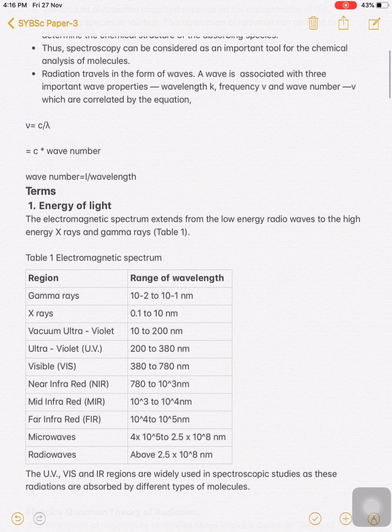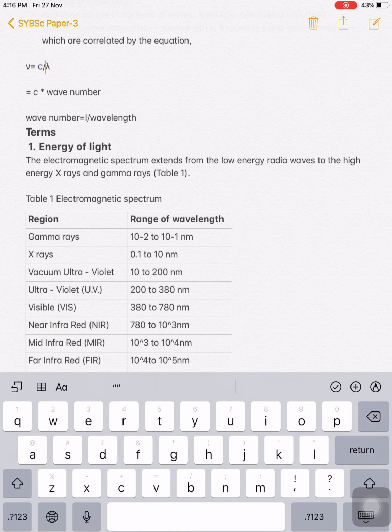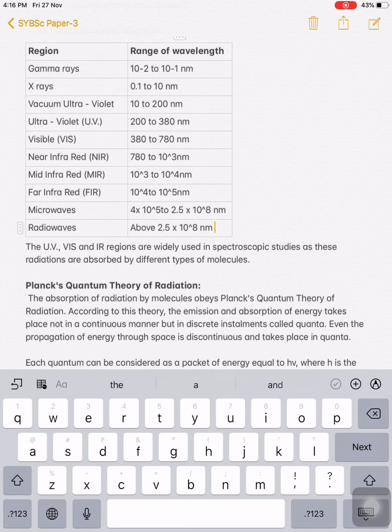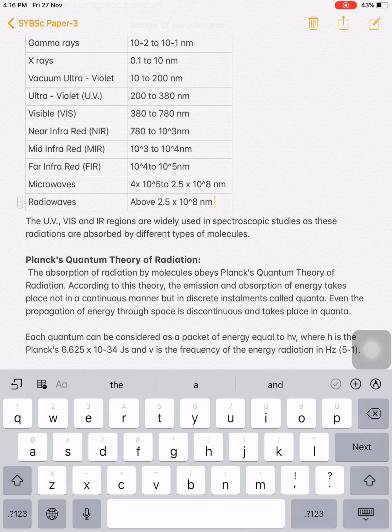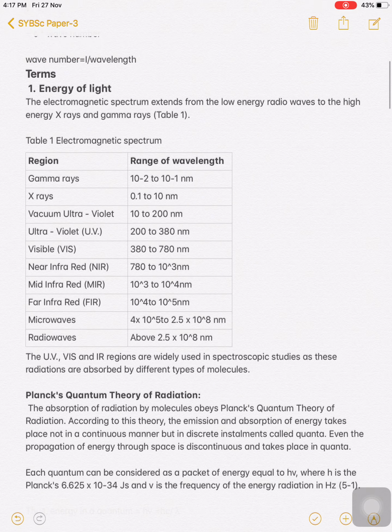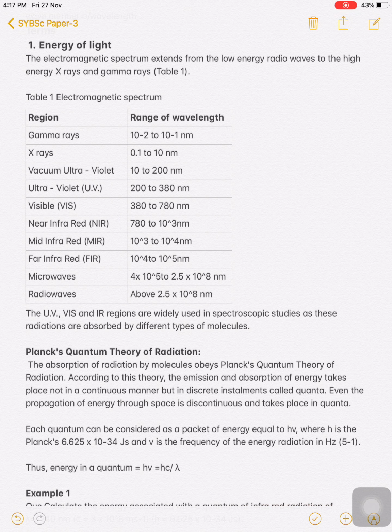If you see this equation, that is nu is equal to c upon lambda. If the wavelength of radiation is more, then frequency is lower, means radio waves have more wavelength, so radio waves have lower frequency than gamma rays. So more the frequency, more is the energy. Lesser the frequency, lower is the energy. So in the electromagnetic spectrum, the highest energy radiation is gamma rays, the lowest energy radiation is the radio waves.